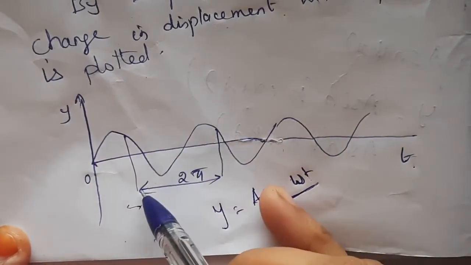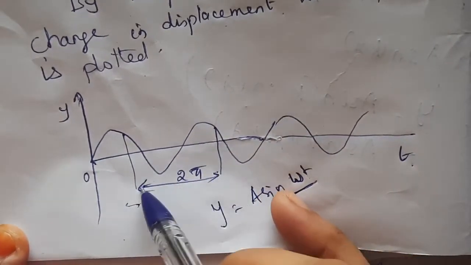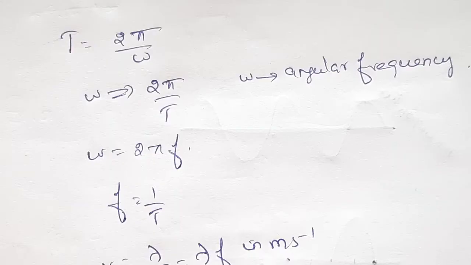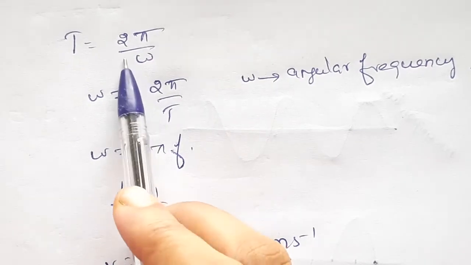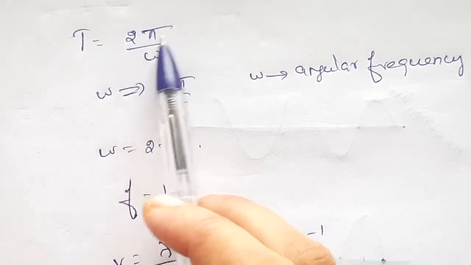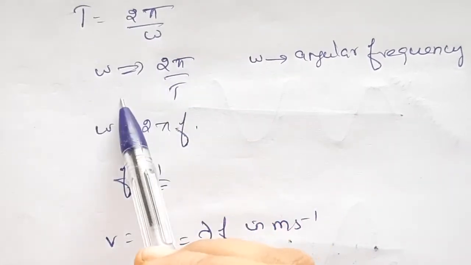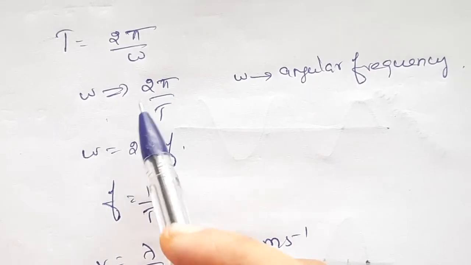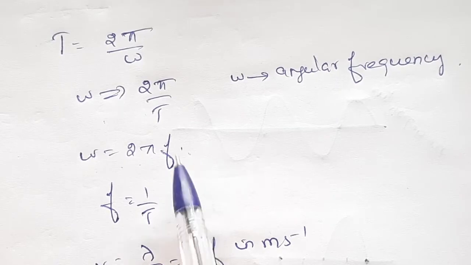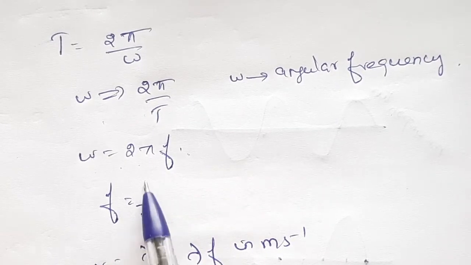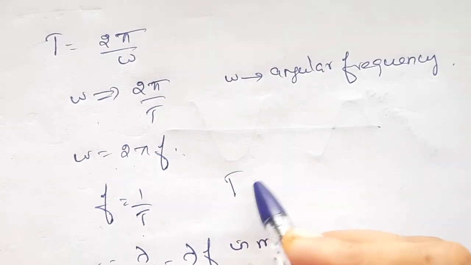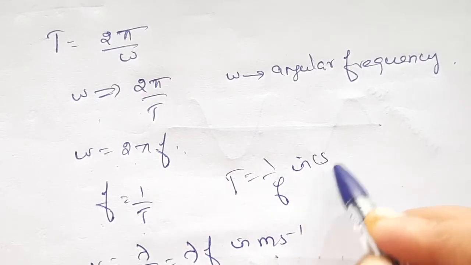So here the phase for a wave is 2 pi, isn't it? So we can write omega in terms of 2 pi. That is, t is equal to 2 pi by omega. Time is equal to distance by velocity. Distance is here 2 pi radian, velocity is angular velocity. So omega is equal to 2 pi by t. And also we can write omega is equal to 2 pi into f, where f is equal to 1 by t. The inverse of time is known as the frequency. Or t is equal to 1 by f in seconds.